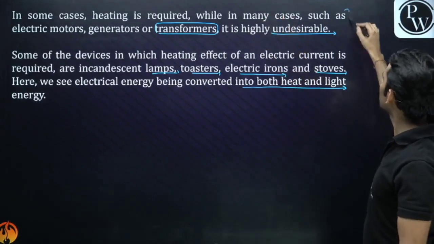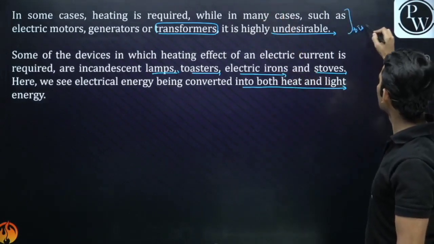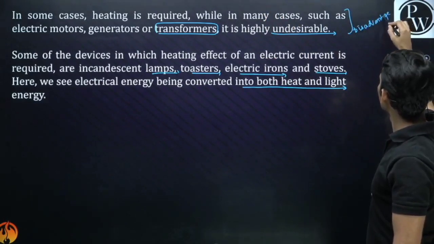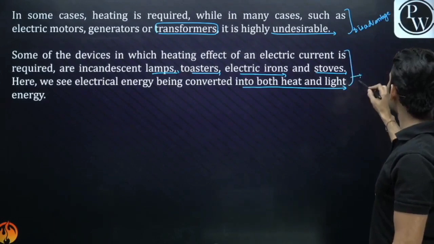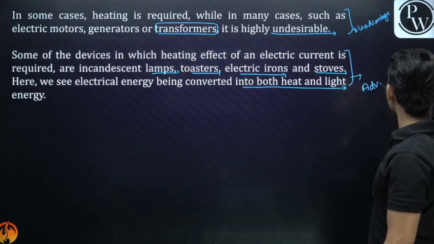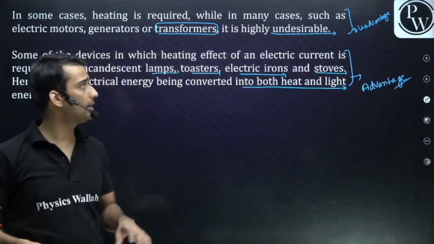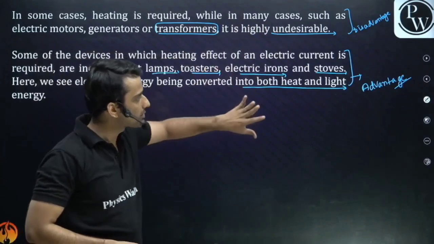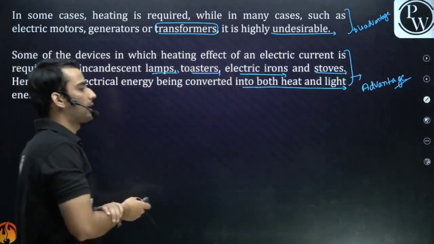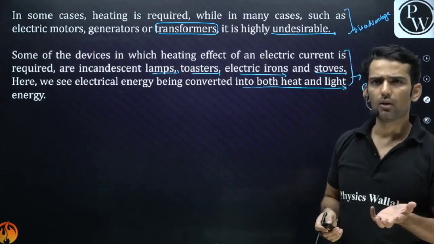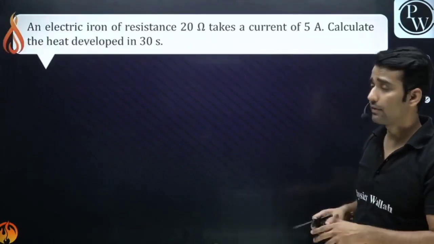So it's a disadvantage, right? And this is an advantage. This is the advantage of the heating effect, and this is the disadvantage of the heating effect of electric current. Whenever there is a flow of a certain amount of current through any circuit, obviously it will heat up.